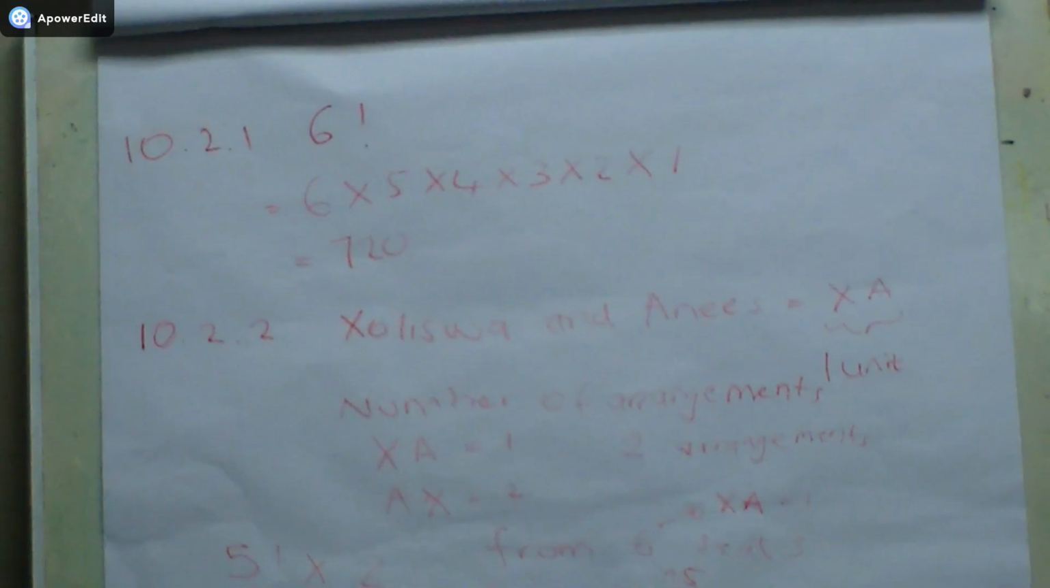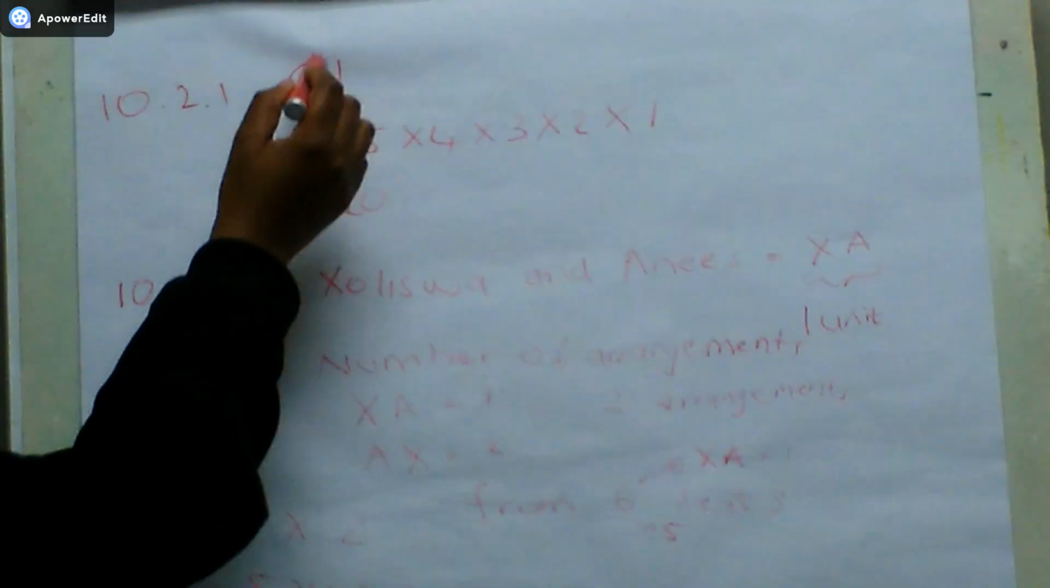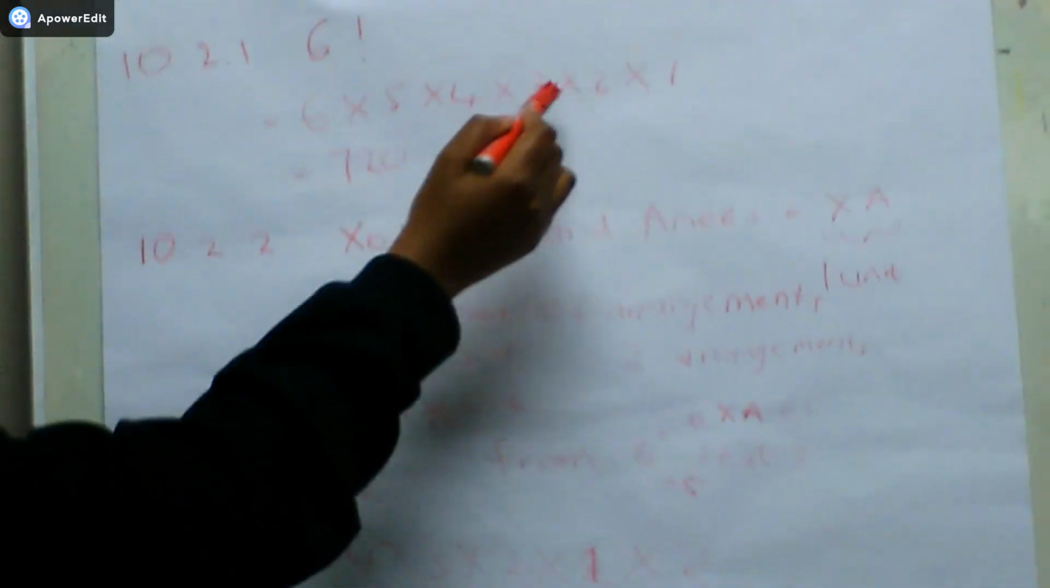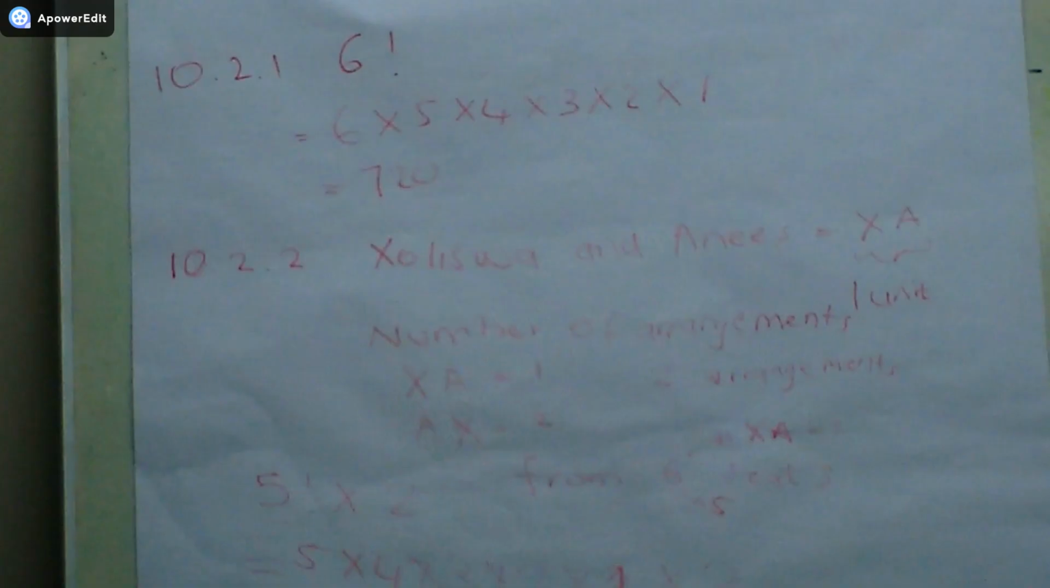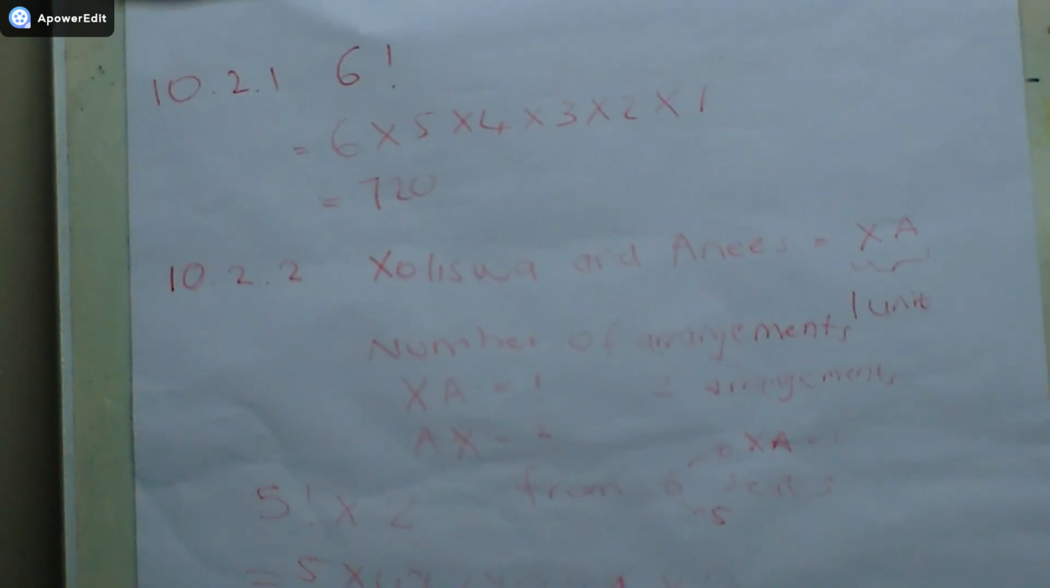Next, the 6 seats in a plane. So you have 6 factorial. 6 factorial simply means 6 times 5 times 4 times 3 times 2 times 1, and then you get your answer as 720. Simple as that, guys. I hope you do understand.